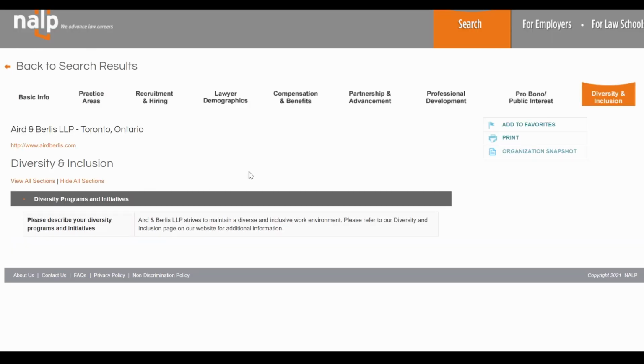Here you can see initiatives that the firm is participating in with respect to diversity and inclusion. This is a good question to ask during the interviews, or perhaps indicate, based on what you find on this page, that your being hired aligns with the firm's diversity and inclusion initiatives because you come with a very diverse background, having worked in different industries or having completed your studies in a different country.